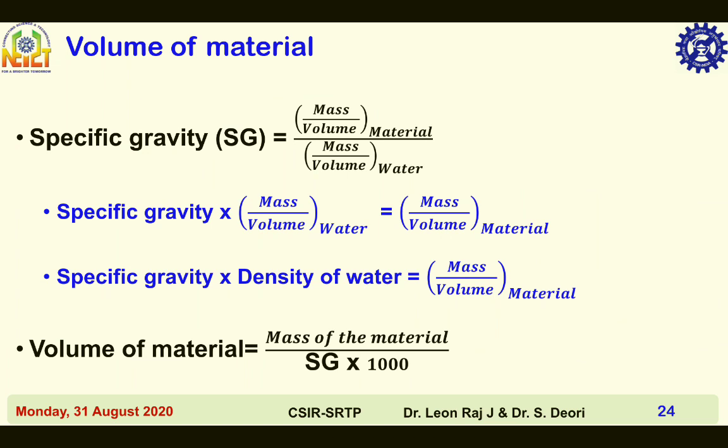Volume of material. Specific gravity Sg is equal to mass by volume of material divided by mass by volume of water. Specific gravity into mass by volume of water, that is the density of water, is equal to mass by volume of material. Density of water equals 1000. So volume of material equals mass of the material divided by specific gravity into 1000. The material may be cement, fine aggregate, coarse aggregate, mineral admixture like fly ash, GGBS and silica fume, water and chemical admixture.